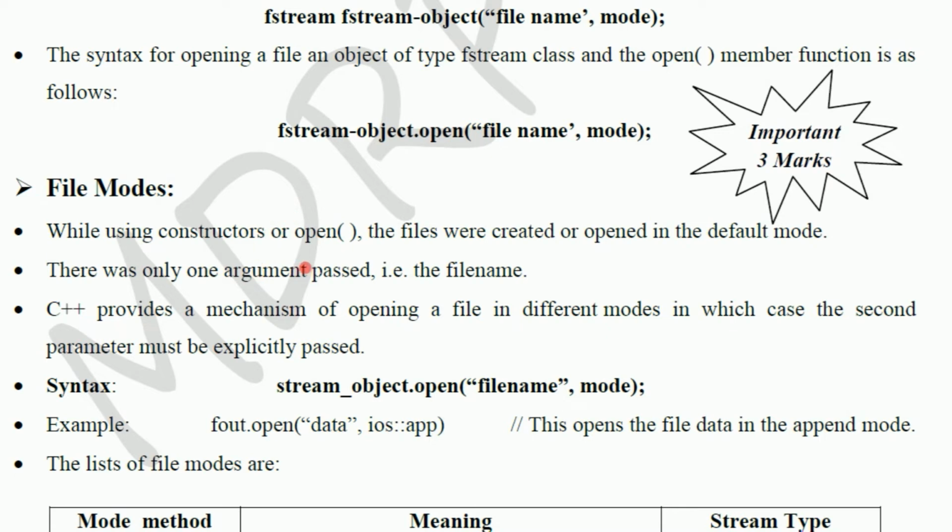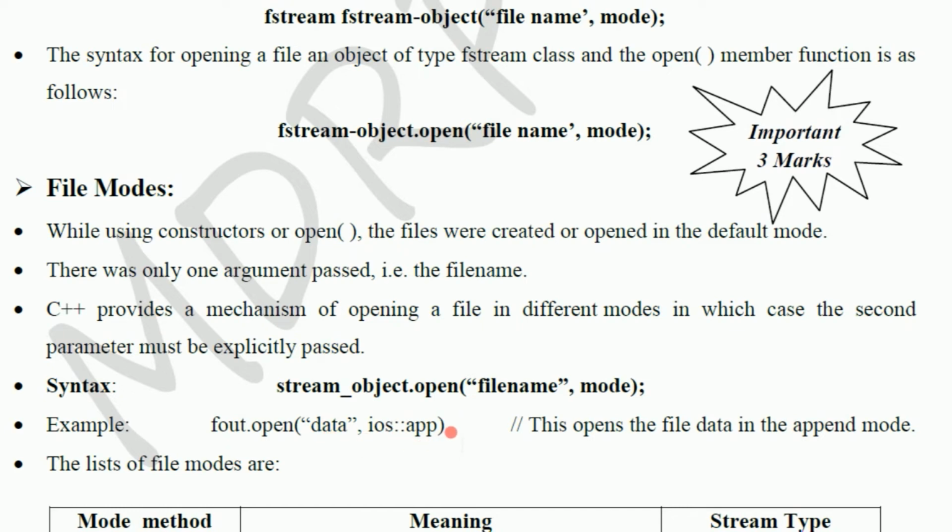While using constructors or open, the files were created or opened in the default mode. There was only one argument passed, that is the file name. C++ provides a mechanism of opening a file in different modes. As I said, the stream object, for example fin, fout, dot open, we can specify the file name, then we can specify the mode. One mode is ios::app. App means append, add at the end. We can open this data file for the appending purpose.